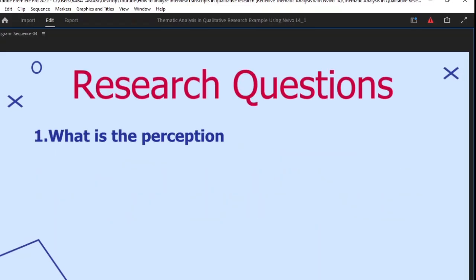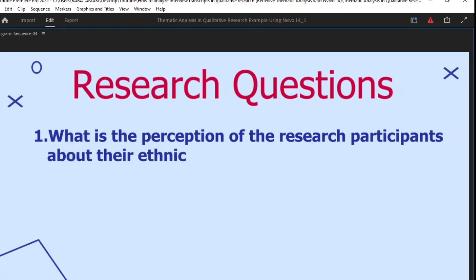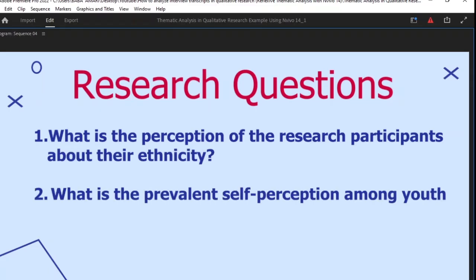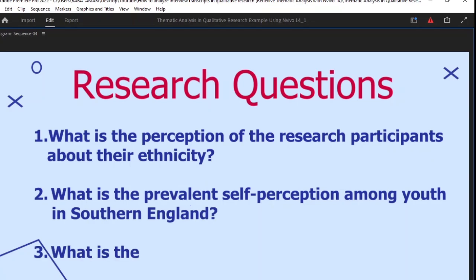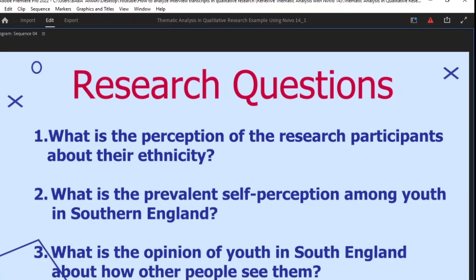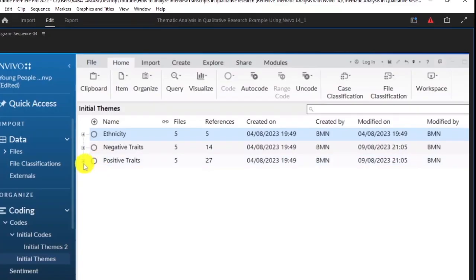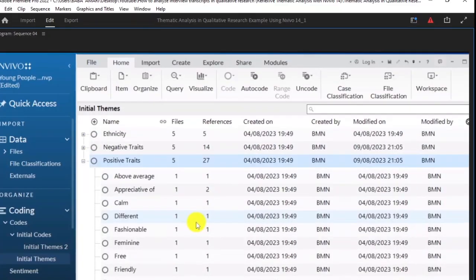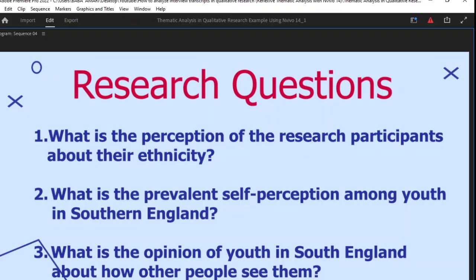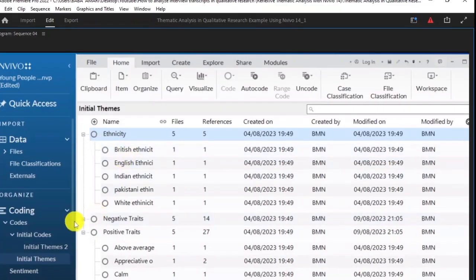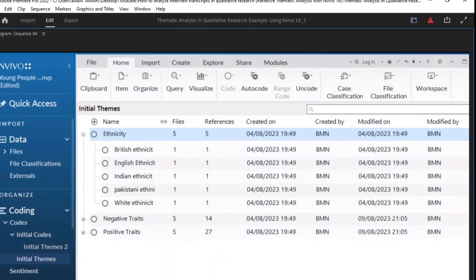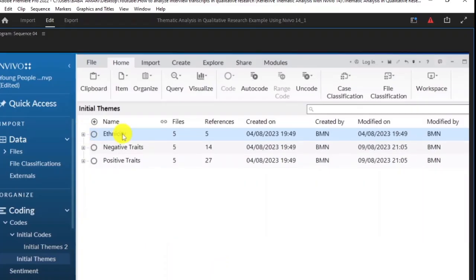What is the perception of the research participants about their ethnicity? Self-perception among youth in Southern England. What is the opinion of youth in Southern England about how other people see them? Now, if you look at my research questions, you will see they talk so much about perception. So if we look at the positive traits here, we can see our research questions. The first research question, what is the perception of the research participants about their ethnicity, talks about the theme of ethnicity. So this theme of ethnicity already answers my first research question. So we can say this is a complete theme.